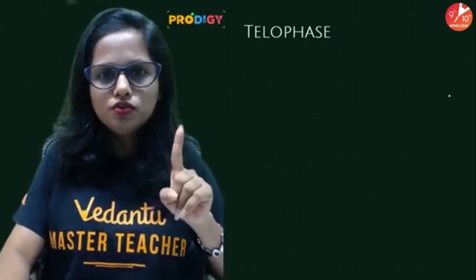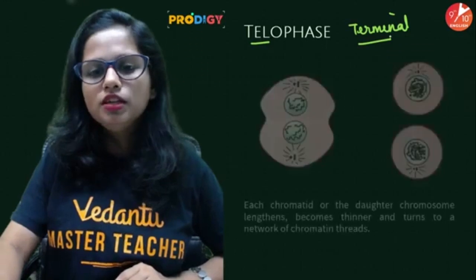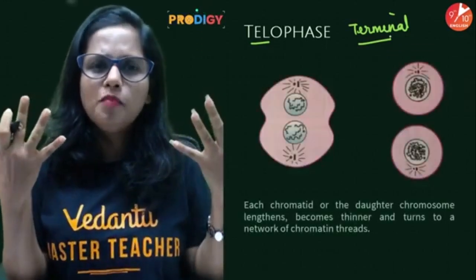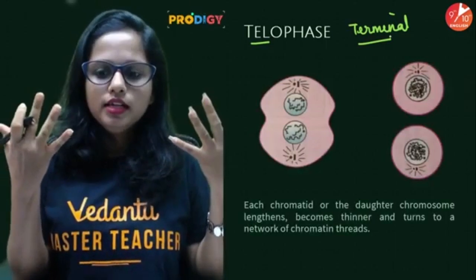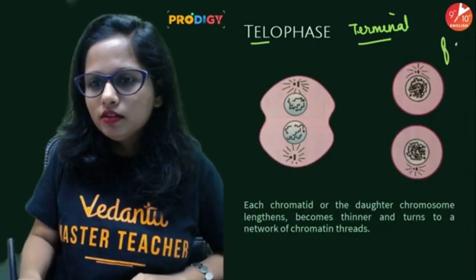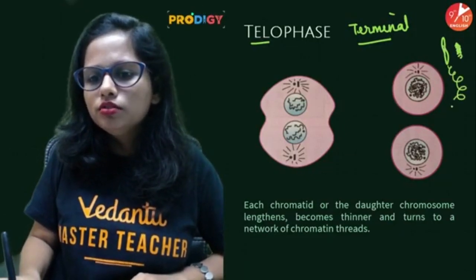So the last phase is known as the telophase. Telo means terminal phase. Let us see what happens in the terminal phase. Over here, all the sister chromatids which have been pulled begin to decondense. Initially they were like a rod, so they begin to loosen.